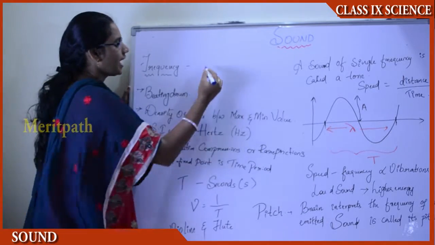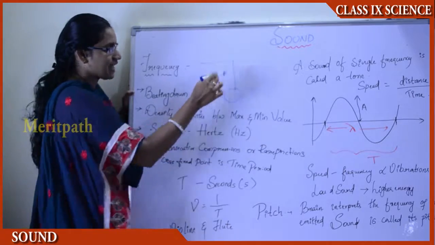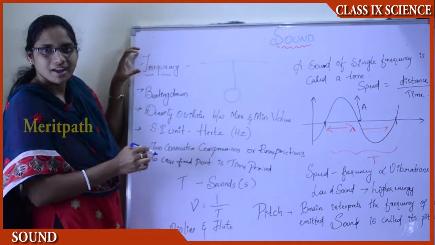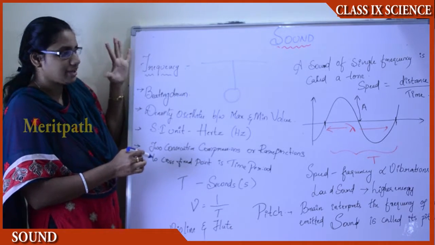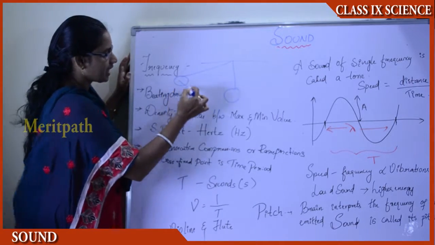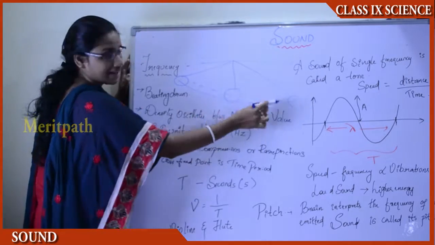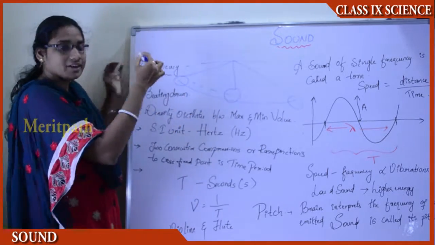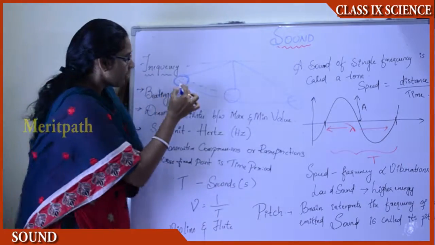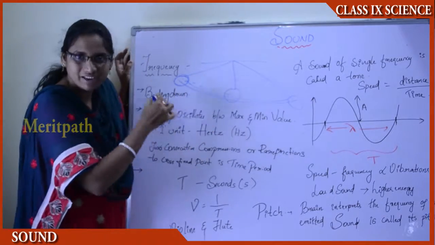Suppose you take a pendulum, right, which is tied to a stick with the help of a thread. If you pull the pendulum to the corner of one side and if you leave it, then it will be moving from one end to the other end, right? Like this it will be moving, from here to here, right? It will be passing on. The to and fro motion of this ball or pendulum results in forward and backward direction, right?